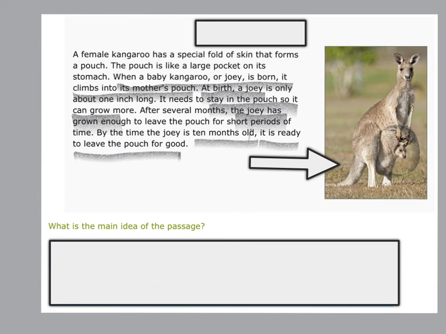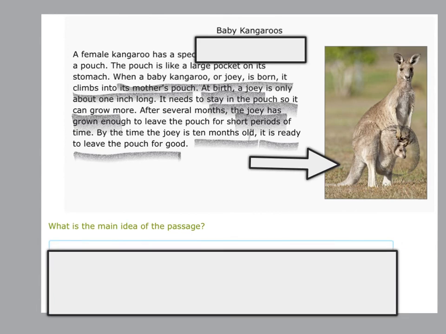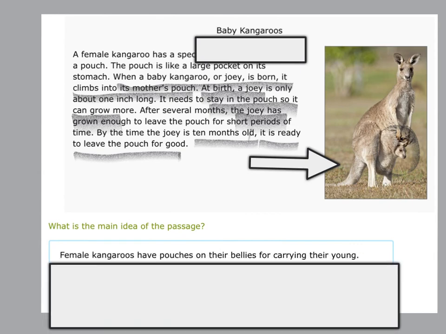Because this paragraph had so much information about baby kangaroos, I would guess that that is the topic of this paragraph, and I would also guess that it's probably the title. So let's see what the title actually is, and it is Baby Kangaroos. So now knowing the topic, baby kangaroos, we read all kinds of information about it. Now let's think about what would the main idea be.